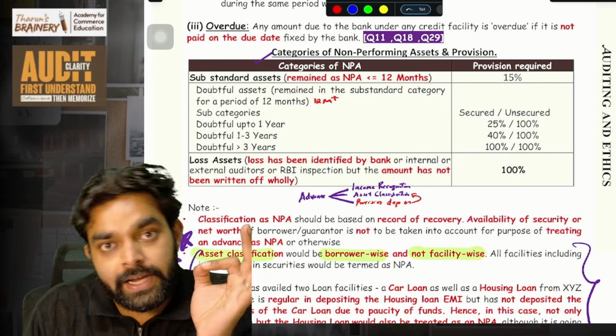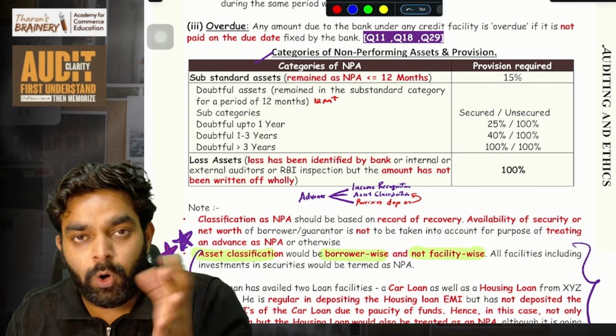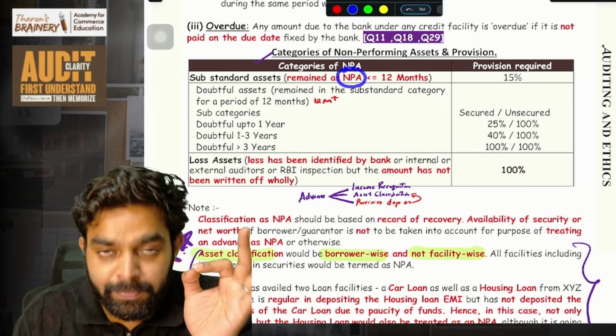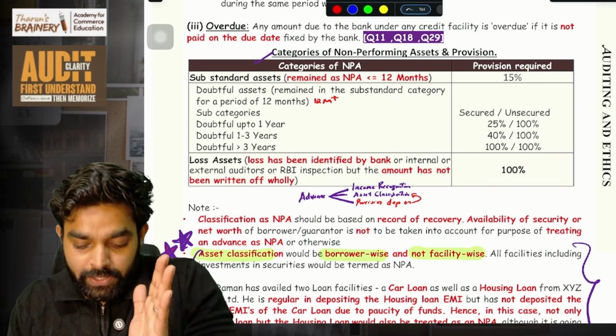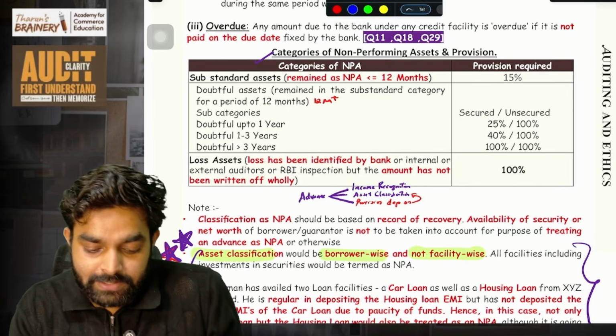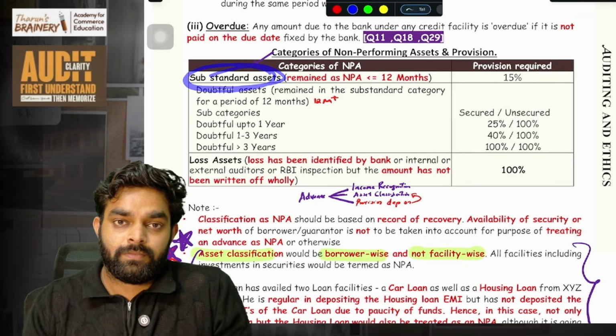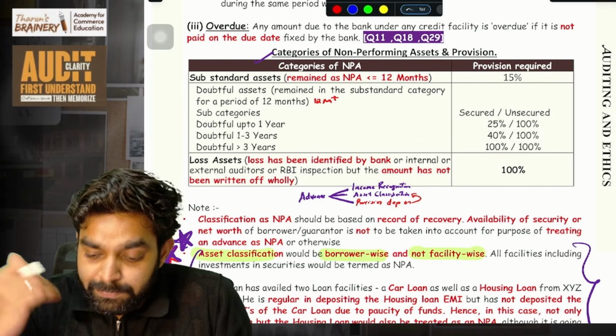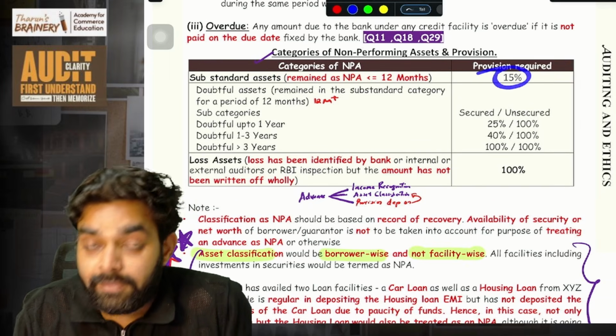But if that loan became NPA, from the date it became NPA till 12 months, you classify it as a substandard asset, and substandard assets require 15% provision.